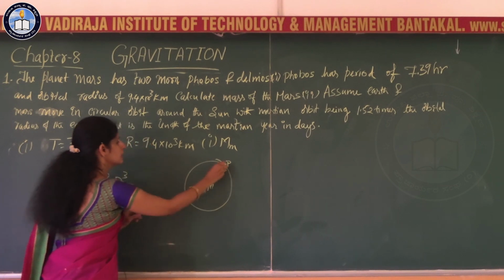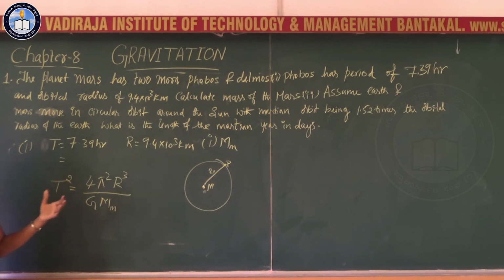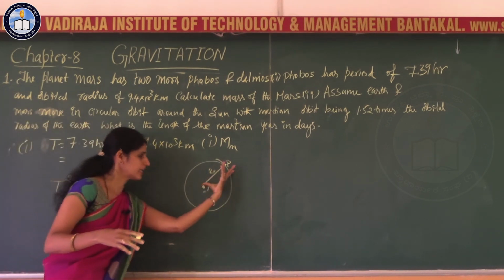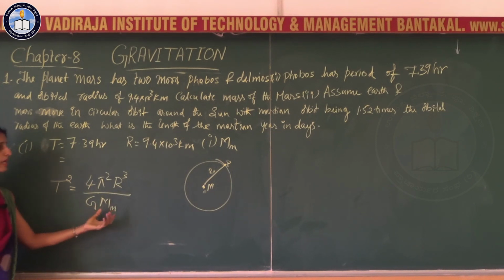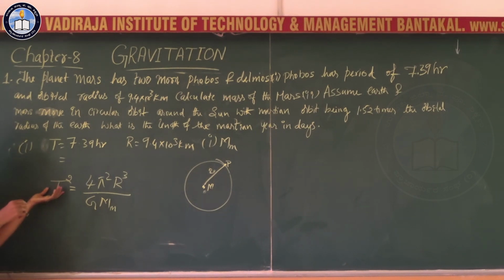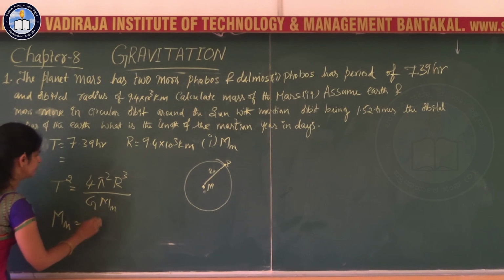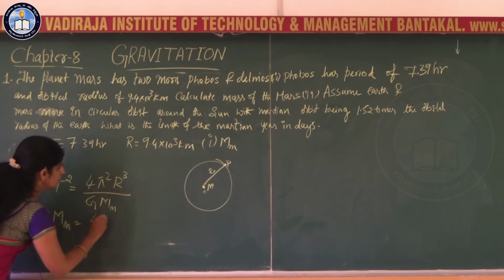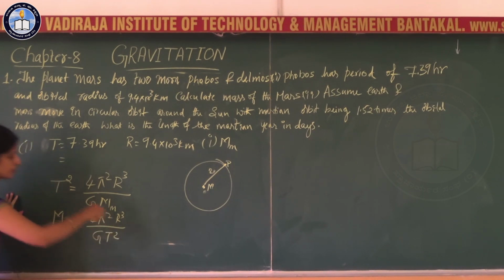So the radius of Phobos we are going to consider, and it is not Re plus h once again, it itself is given as the radius, so you have to go for R only. And M is the mass of the Mars. Period is given and R is given, so you are supposed to calculate M. So M is equal to 4 pi square R cube divided by G into T square, right.